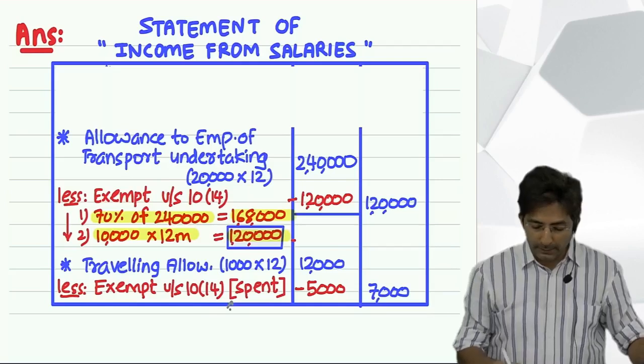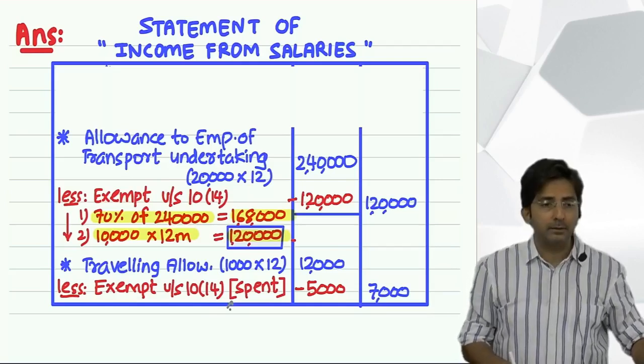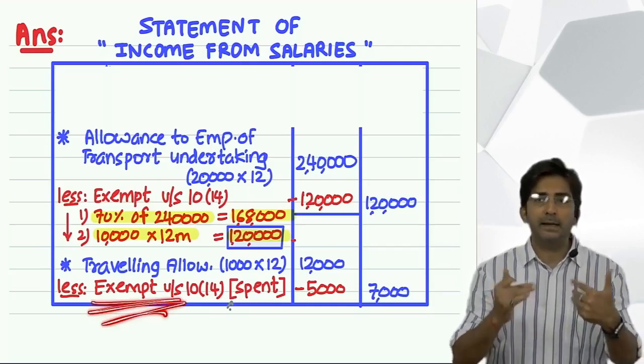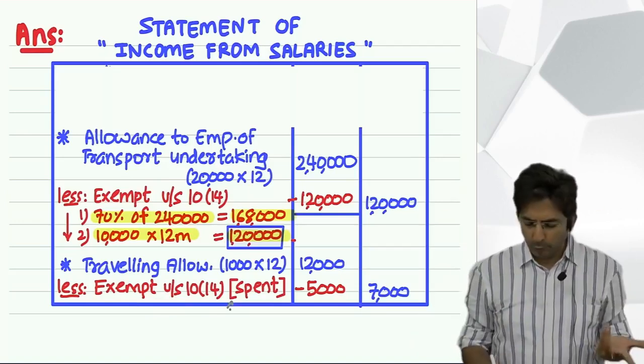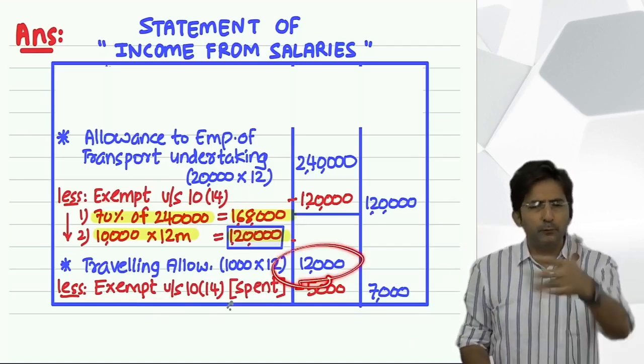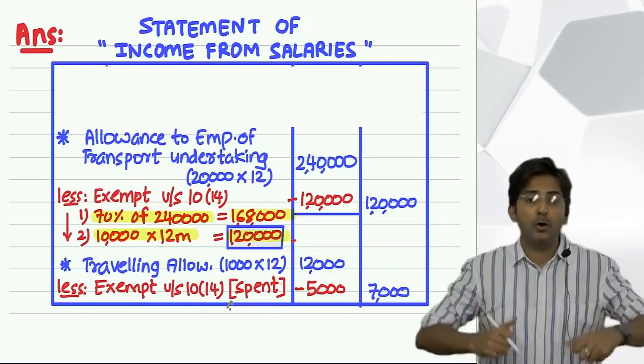See, this is not a deduction. This is an exemption. Means your income, the government can at the most exempt fully. You receive 12,000, so it will be fully exempt. You cannot create a loss.